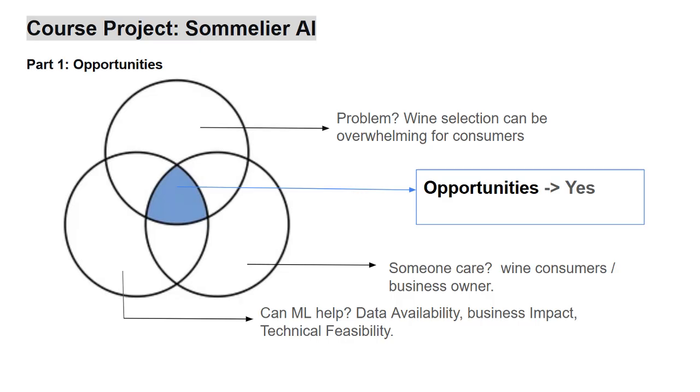So who cares about this problem? I think wine buyers and business owners. They want a better choice and better sales. Can machine learning help? Yes, we can have good data with wine ranking and wine features. It can improve user experience and help business grow. So that is a good opportunity to use machine learning in a smart and useful way.